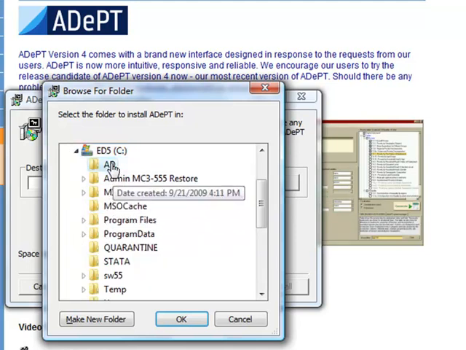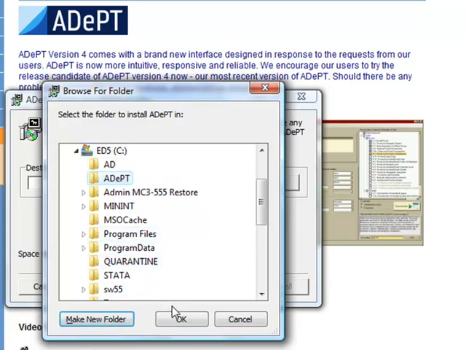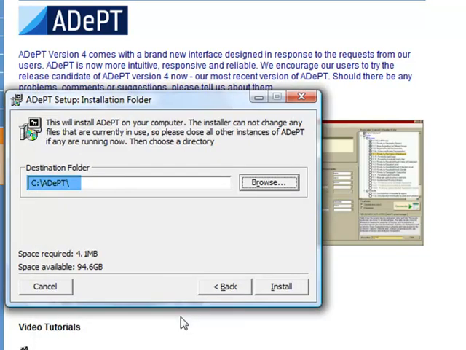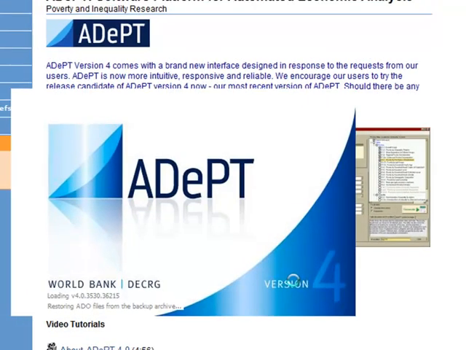Here you can either use the existing folder or create a new one. You can also type the path in the destination folder box. Note that you must have permission to write to this folder when ADePT is running. Click Install to start copying the files.